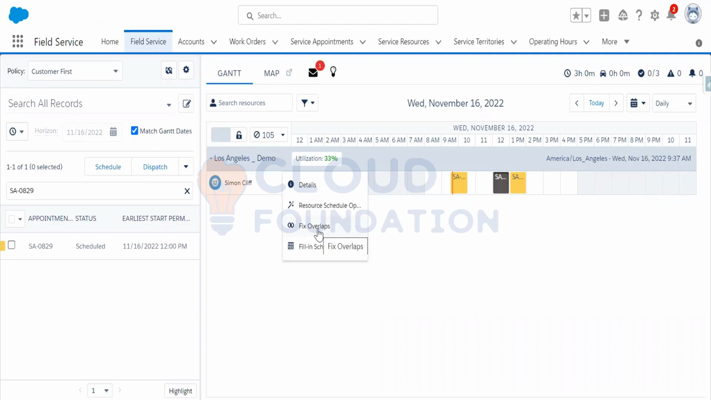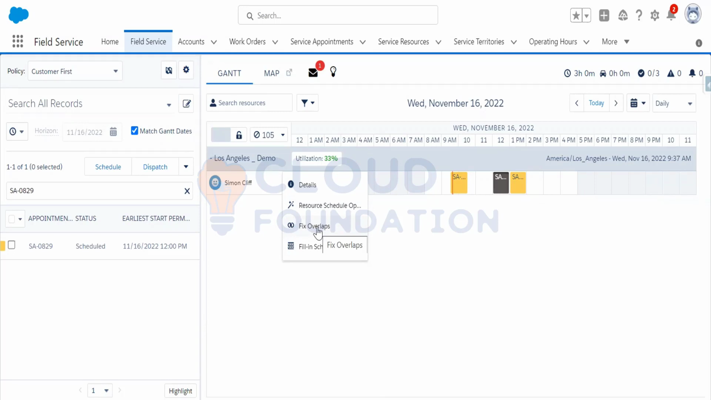So absence is actually related to this fix overlap functionality. Resource schedule optimization is not taking care of the resource absences. Till this Salesforce release, they haven't published this feature for resource schedule optimization. Absences are only taken care of by fix overlaps.